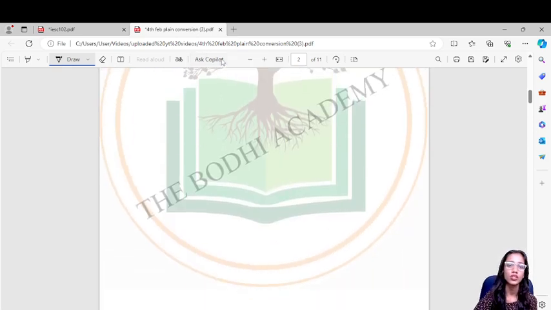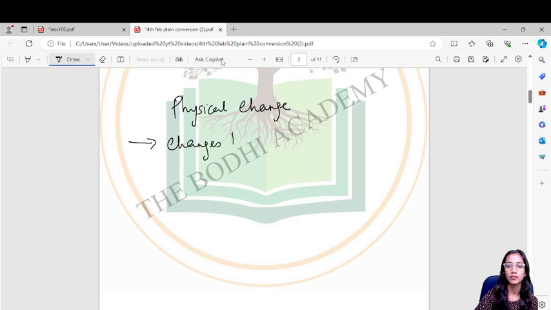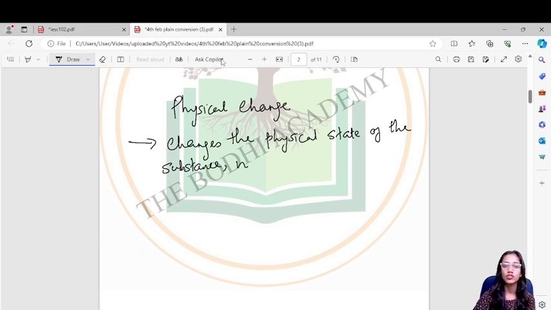A physical change only changes the physical state of the substance and does not bring any change in chemical composition.